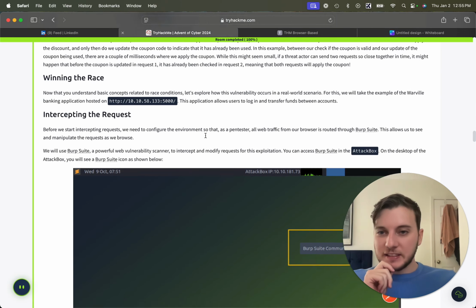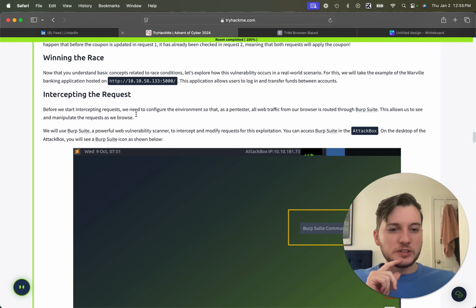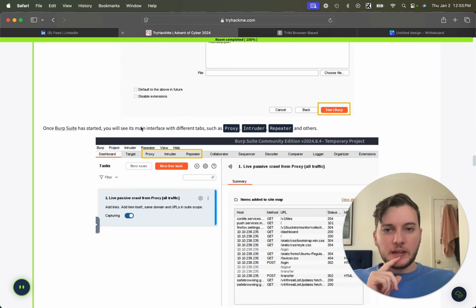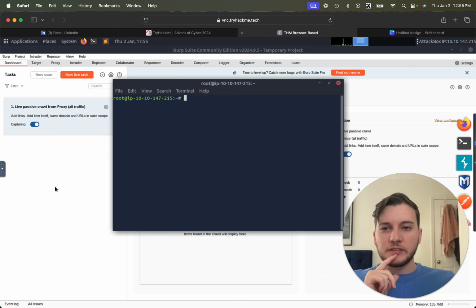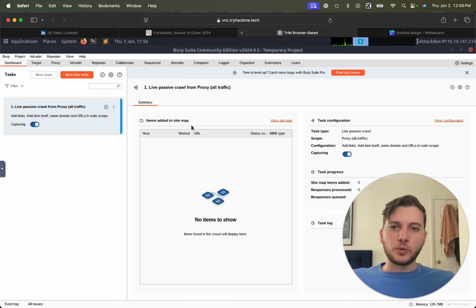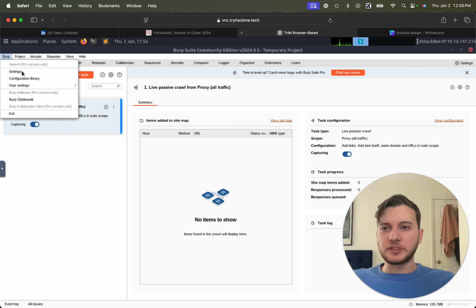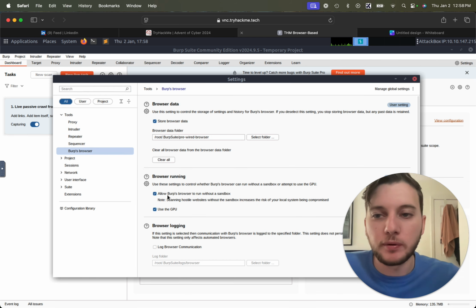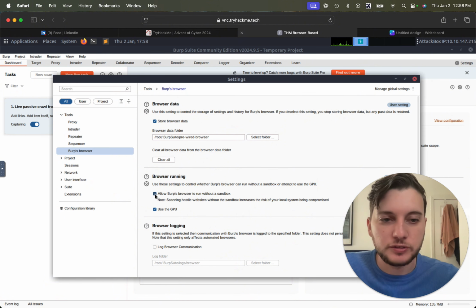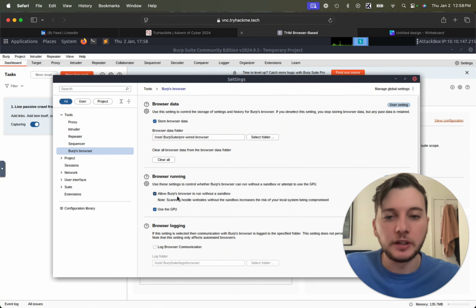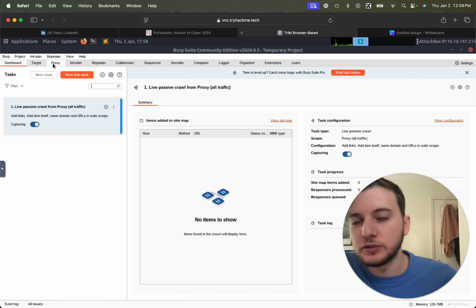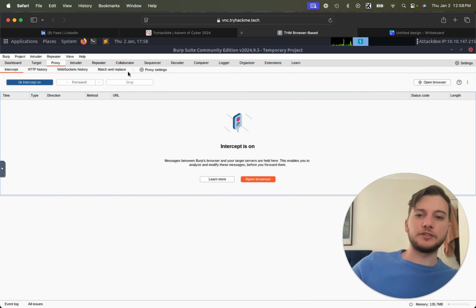Let's get into it. So what we're going to do is start up our Burp Suite here, and I already have it loaded up. Cool. We're going to open up Burp, go to the settings in the top left, and when that loads up, go over to Burp browser and make sure this option is checked: allow Burp's browser to run without a sandbox. Once that's checked, we can exit out of here, and then head over to proxy and make sure intercept is on.